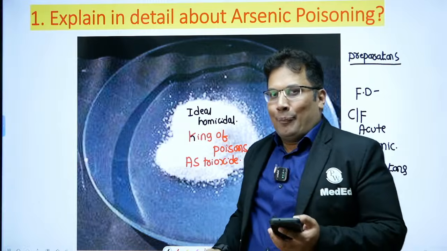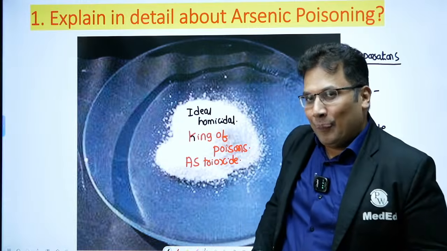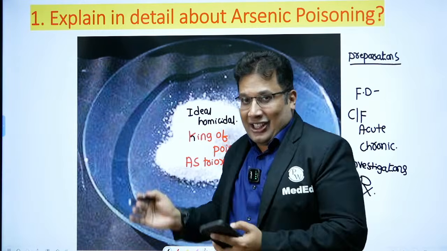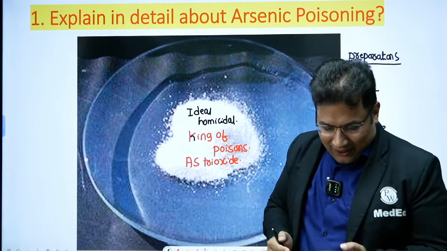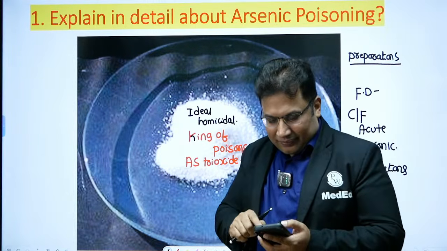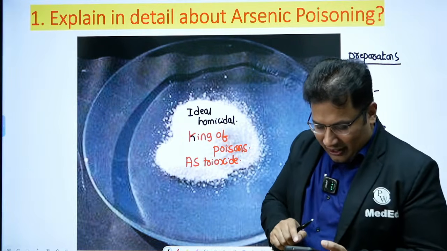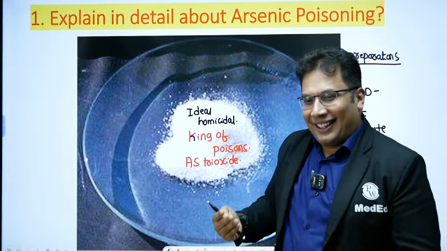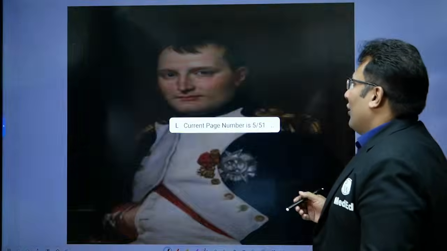Now, can anyone tell me who was the famous king killed due to arsenic poison? Can you name one famous king who died due to arsenic poison? Let's see, Sanjana, Lokesh, others. Who was that famous king who died due to arsenic? Yes, very good, Manjunatha. So he was a smart king, a smart king who died due to arsenic poison. His name is Napoleon Bonaparte.